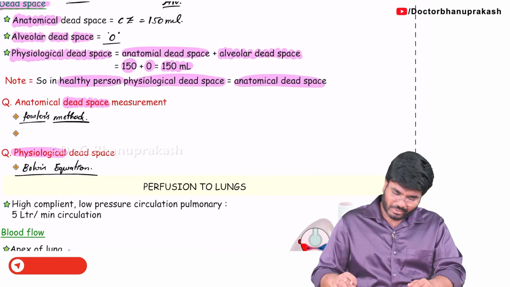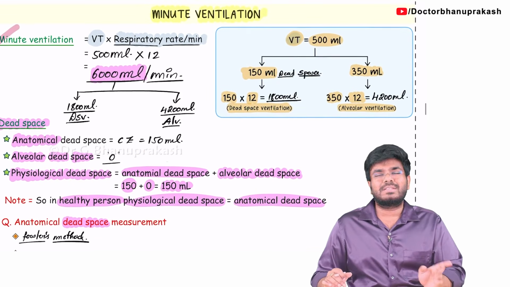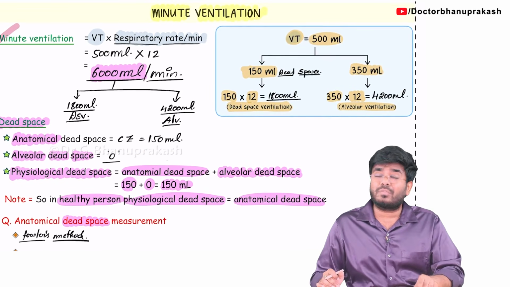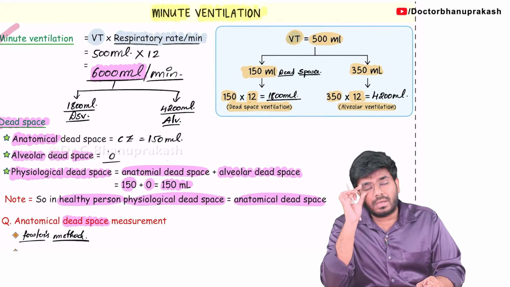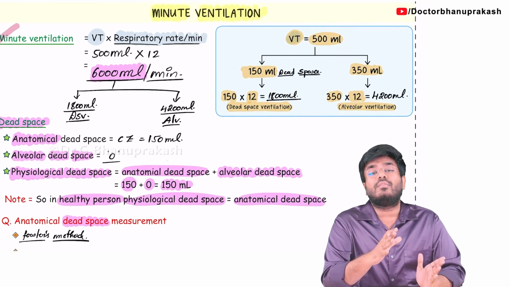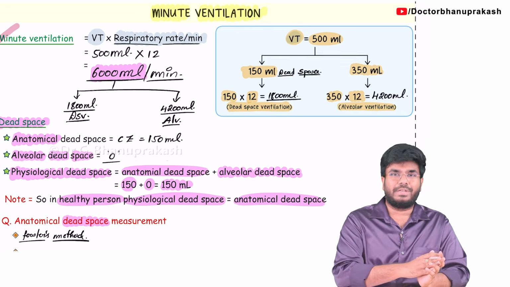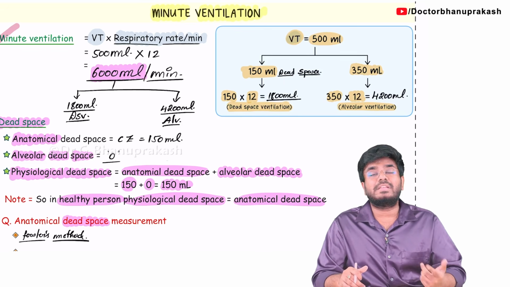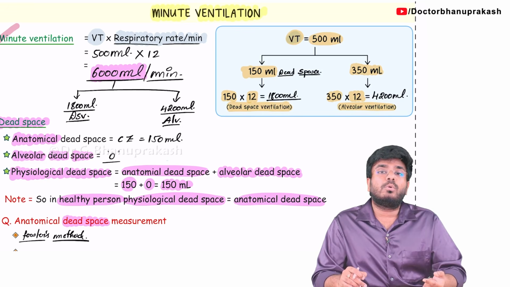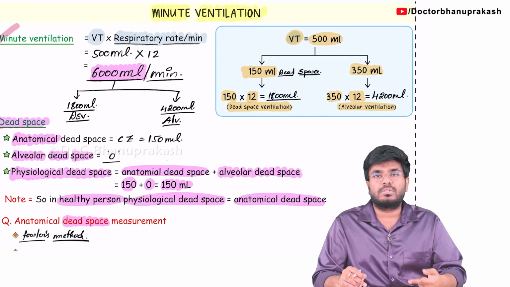So with this, what have we completed? We have completed the topic of normal ventilation and normal perfusion, and how to calculate alveolar ventilation and dead space ventilation. So with this, the topic is completed. In the next videos, we will be discussing more about perfusion and ventilation perfusion mismatches.